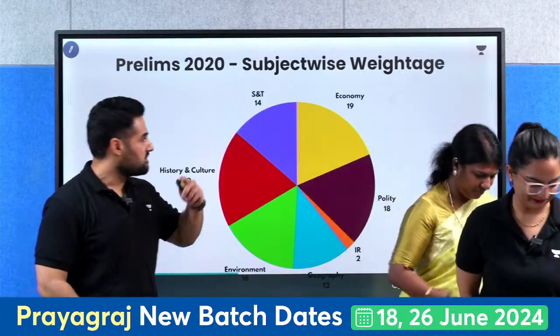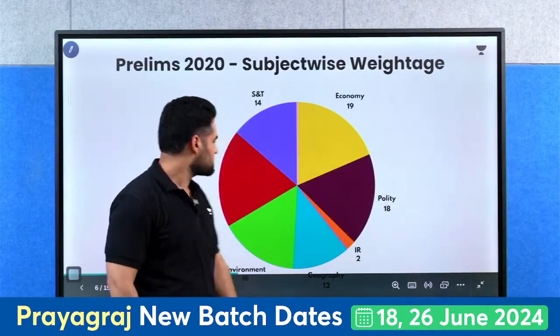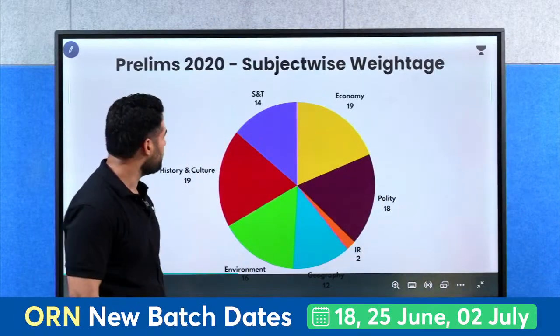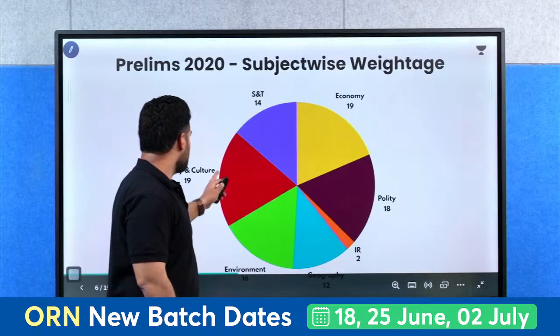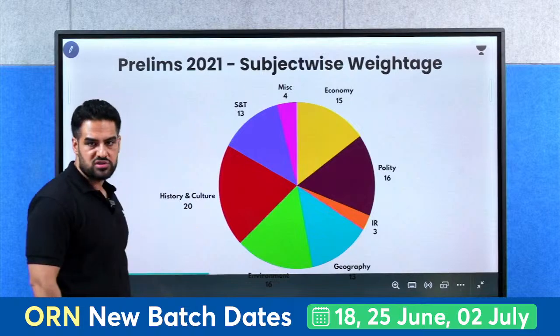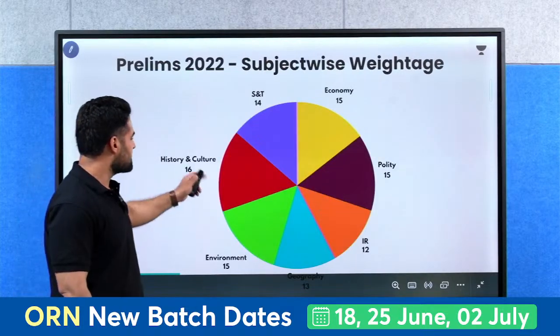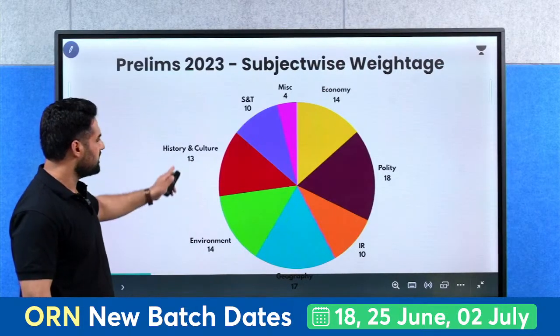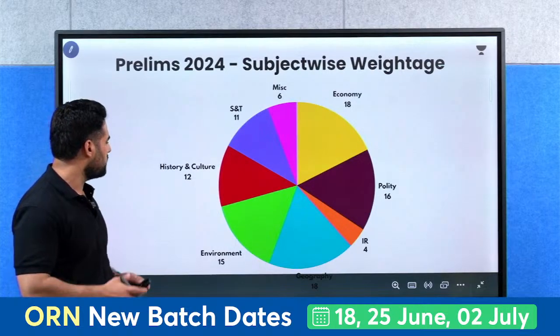Now, I will just give you an analysis of the history paper, especially with respect to history, art and culture. In 2020, there were around 19 questions from this part. 2021, 20 questions. 2022, 16 questions. 2023, 13 questions. And 2024, 12 questions.